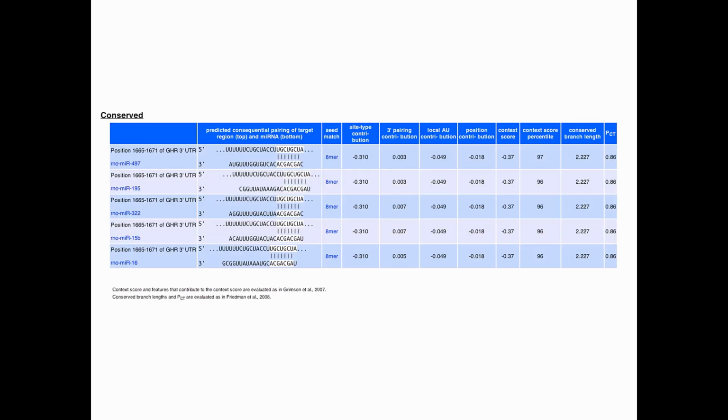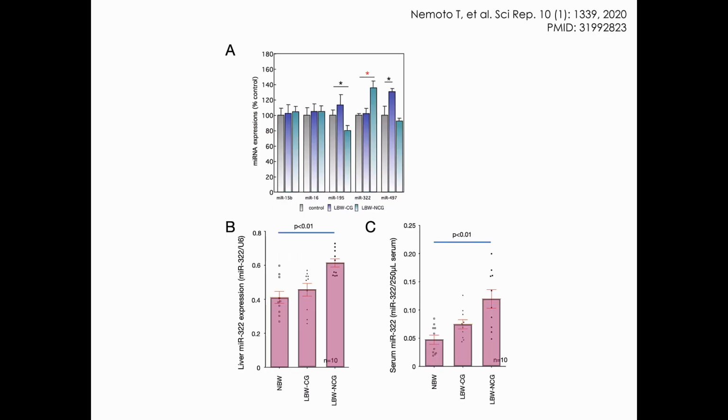From the database search, we found 5 microRNAs that have a sequence to bind to the 3' UTR of the GH receptor gene. In this comparison, we found that the expression of MIR322 was upregulated only in low birth weight rats that failed to catch up with growth. We also found that MIR322 was contained in blood exosomes and that the exosomal MIR322 was also increased in low birth weight rats that failed to catch up with growth.